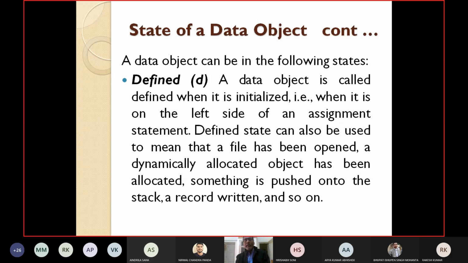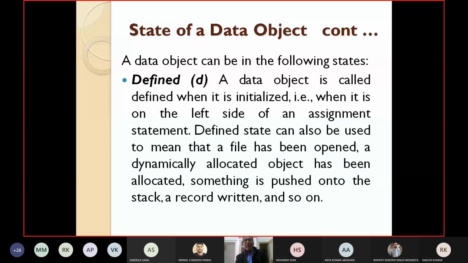A data object can be in the following states. Defined state means a data object is called defined when it is initialized. So when you are initializing a data object, that is when it is on the left side of an assignment statement, isn't it? When a variable or object is on the left side of an assignment statement, we say that the data object is defined. A is equal to 5. So obviously A is defined here. A is equal to B plus C. So A is defined here. It is present in the left side of an assignment statement.